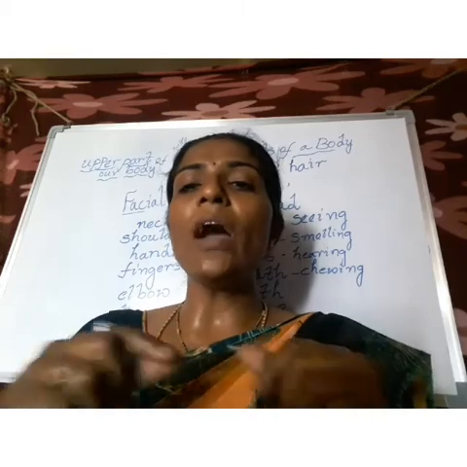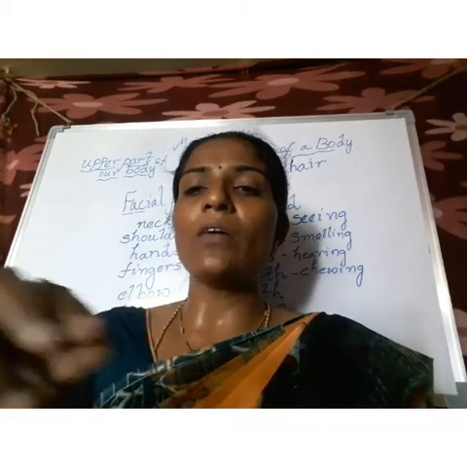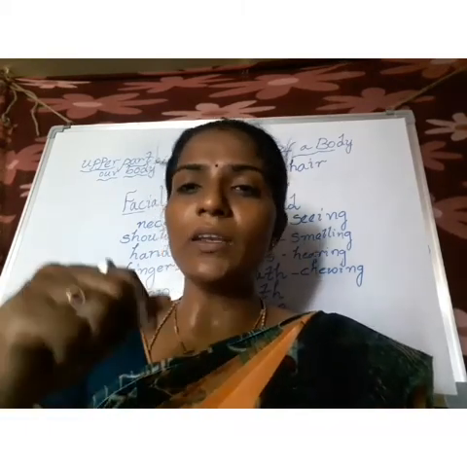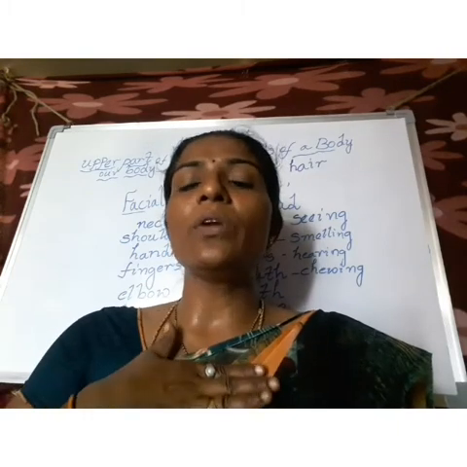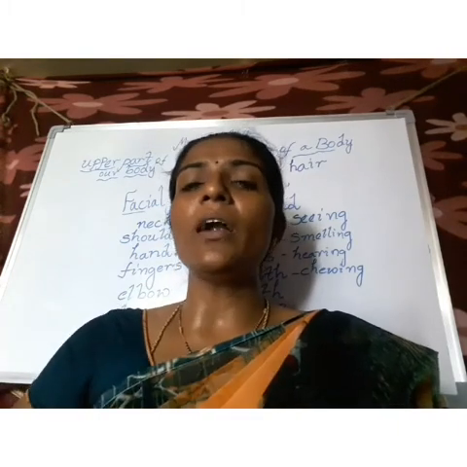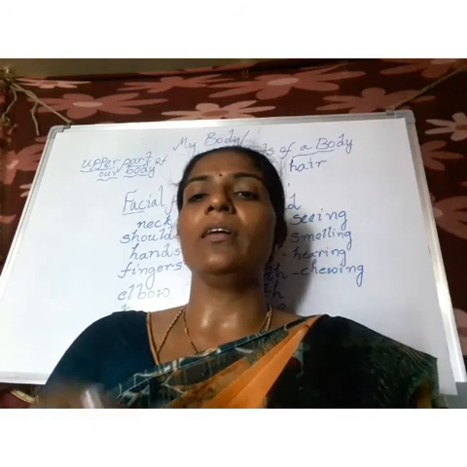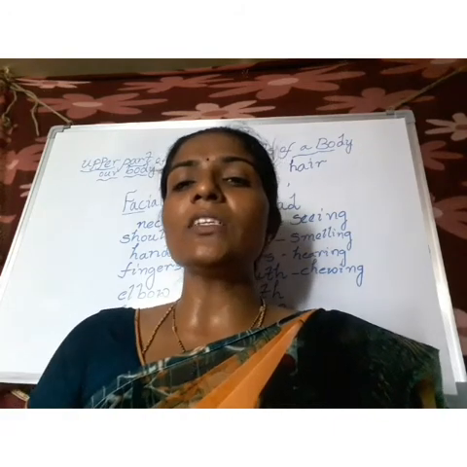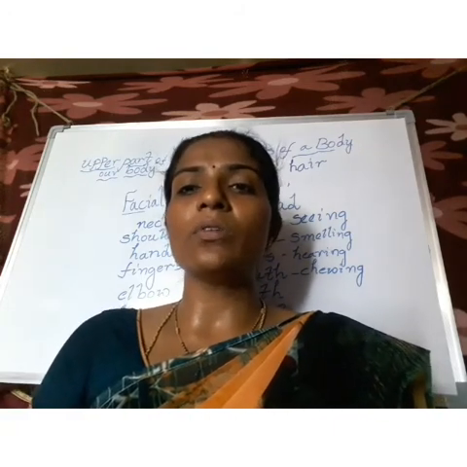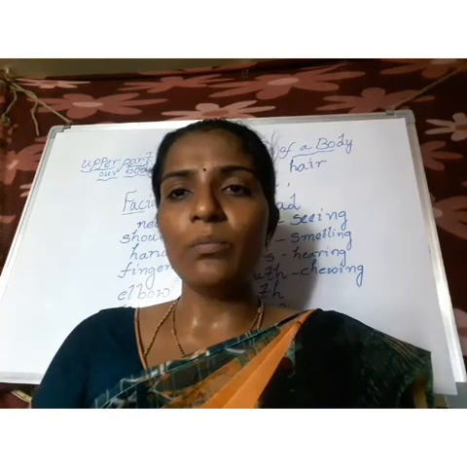And what do we do with these fingers? We write and paint. This part we call the chest and this part the stomach. In the next video we will discuss the lower parts of our body.